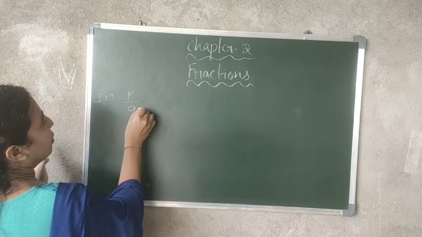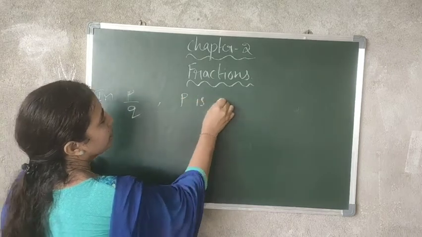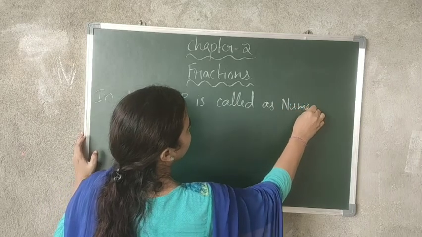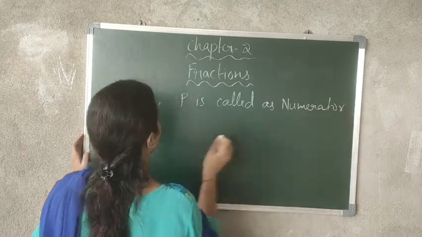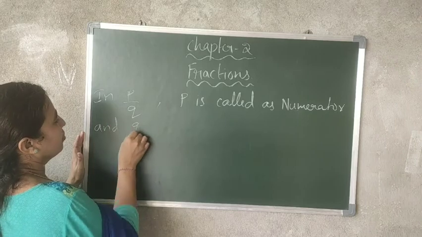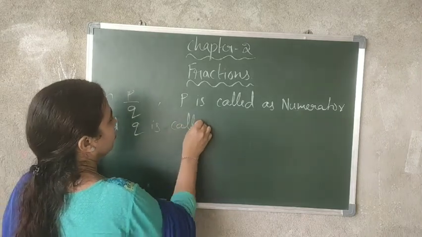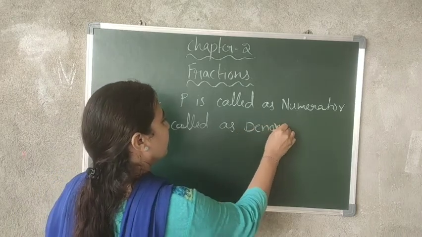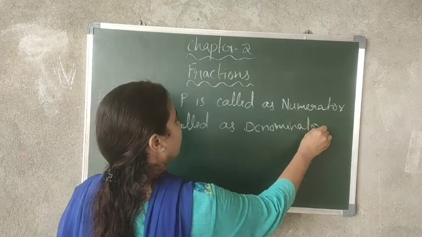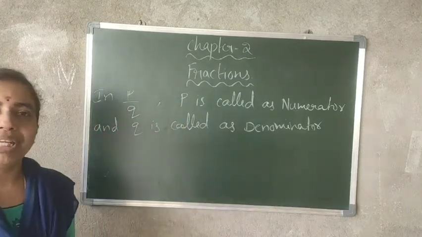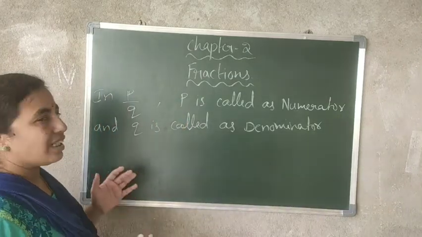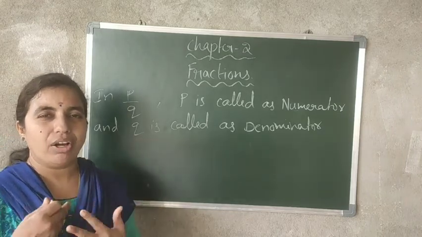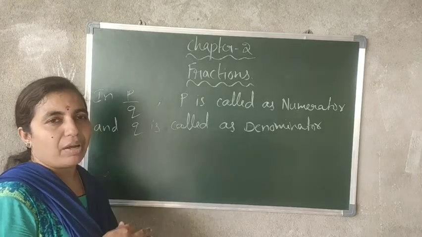In p by q, q is called the denominator. Okay, so this is about a fraction. Now, how to represent it pictorially, or if they have given a picture, how to write the fraction.